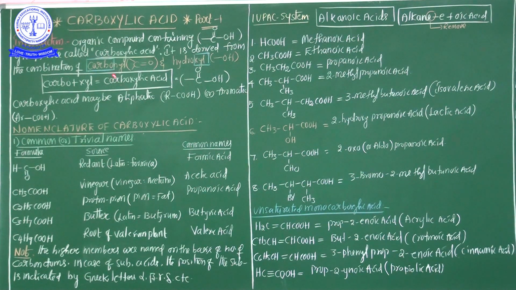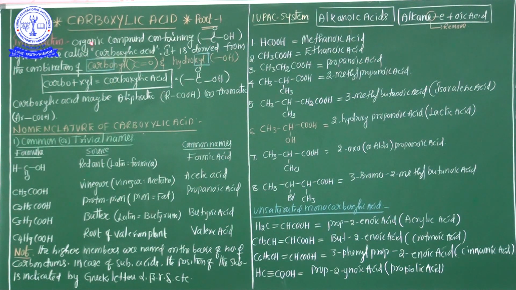Now in this session we are going to discuss what is carboxylic acid, the nomenclature of carboxylic acid and isomerism of carboxylic acid, very clearly explained. Now see here, introduction: an organic compound containing COOH. Why is it a category of the carbonyl compound? Because in the COOH group, C double bond O is there, the carbonyl group is there. That's why it is considered a carbonyl group category.